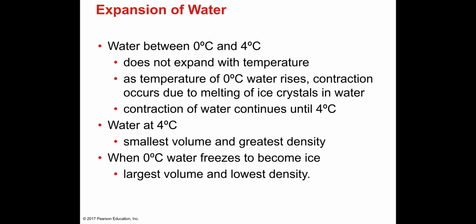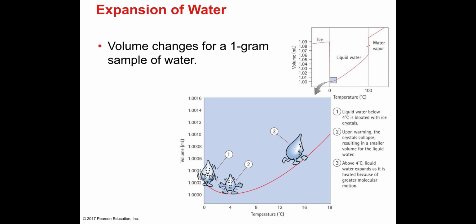That's why you see ice floats on water. It floats on liquid water because ice has a lower density than liquid water. And this is a graph that explains that. Okay. We're not going to go into that detail.